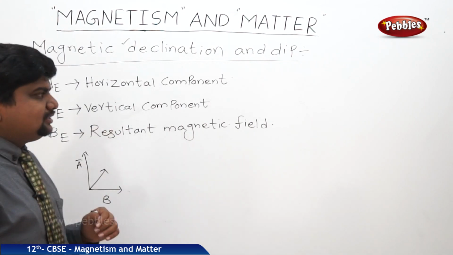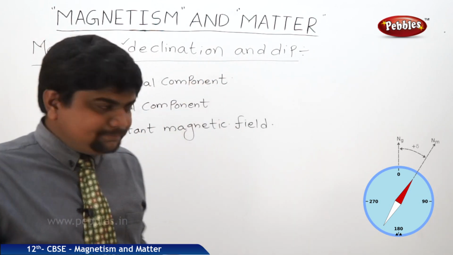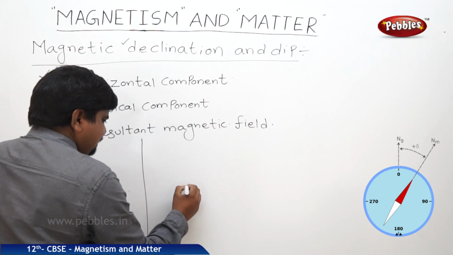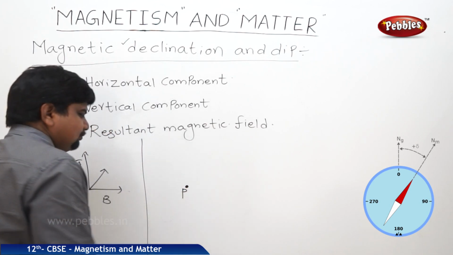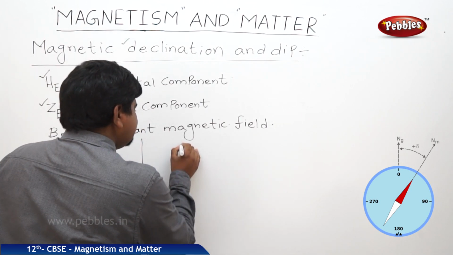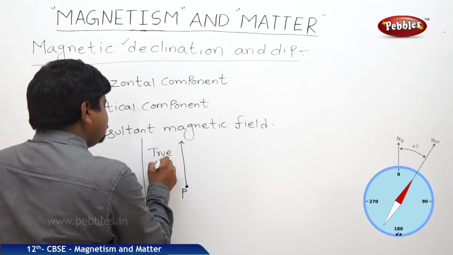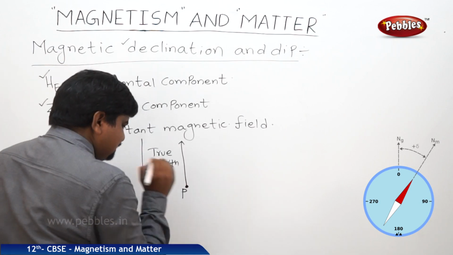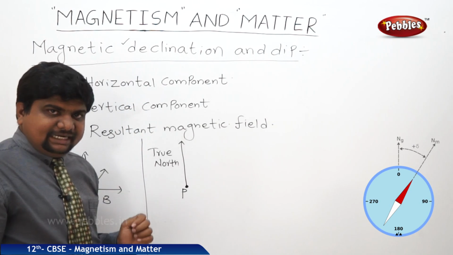For this purpose, we take a point P on Earth's surface. It will be like this. Yes, we are taking a point P here. This is the true north direction. At this point P on Earth, we are calculating the total magnetic field.